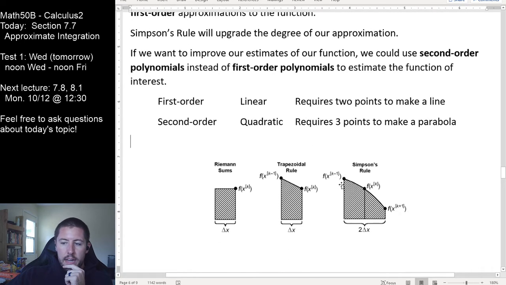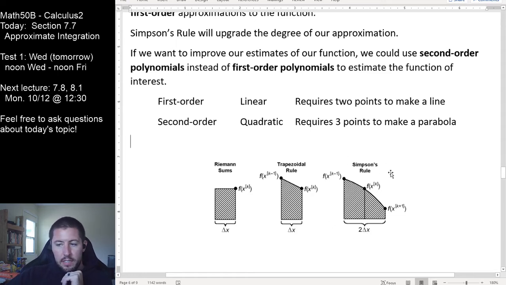So you should see in our picture right here, Riemann sums, I need 2 x bounds. Trapezoids, I need 2 x bounds. Simpson's rule, I'm going to need 3 x values so that these 3 heights, we can fit a parabolic curve through those 3 points right there. Once we have a parabolic curve fit through 3 points, then we can compute the integral of this parabola, find the area underneath, and add up all of those chunks.